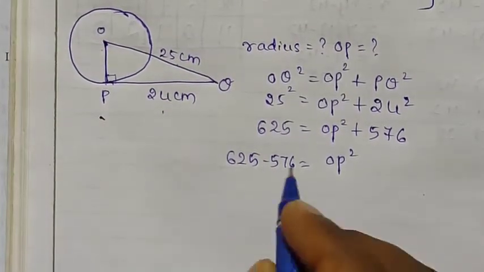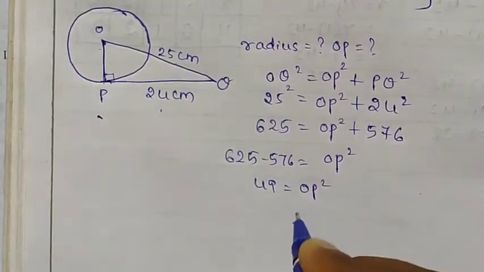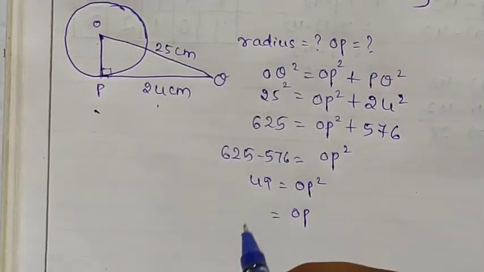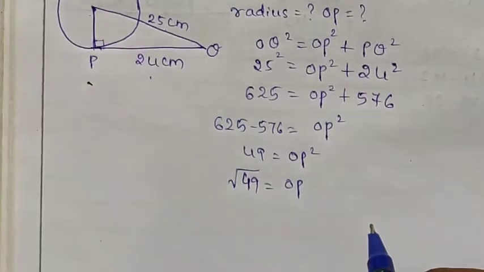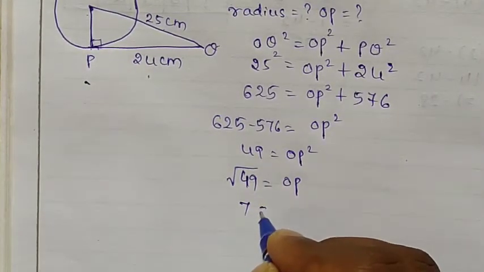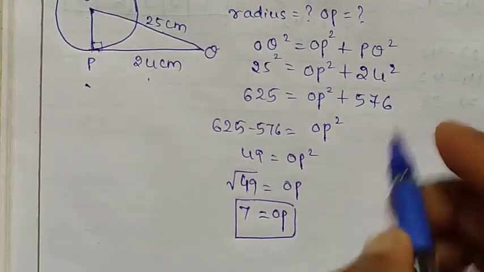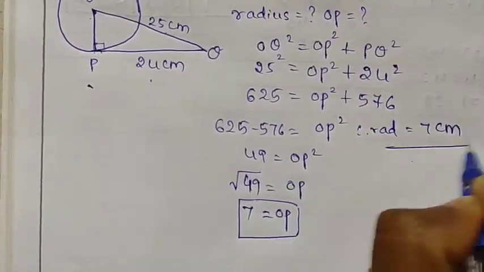By subtracting these two numbers, you will get 49 is equal to OP square. Since we want only OP, we take the square root of 49. You know that the square root of 49 is 7, since 7 sevens are 49. Therefore OP is equal to 7. Since OP is the radius of this circle, our answer is radius equal to 7 centimeters. This is your answer.